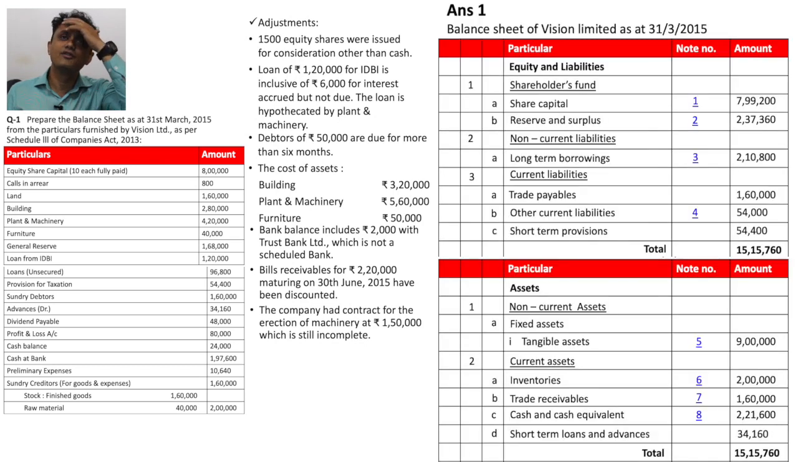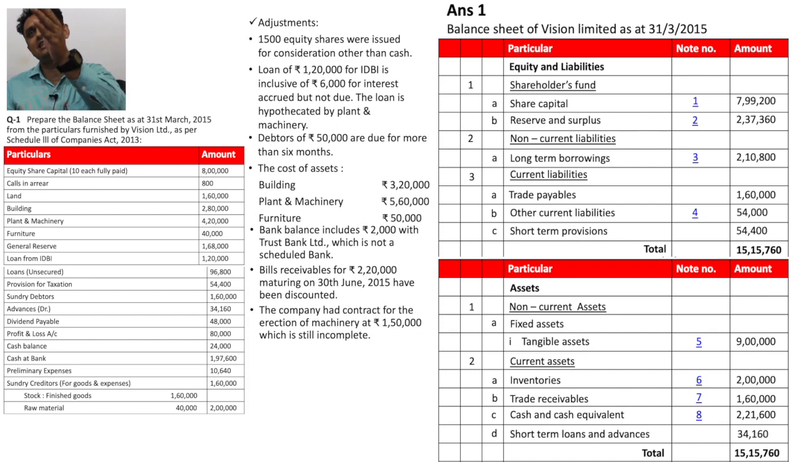In the balance sheet, first of all, we write down shareholders' funds. In shareholders' funds, share capital, note number 1, 7,99,200. As per our note number 2, reserves and surplus, it is 2,37,360. As per our note number 3, we write down long-term borrowings under the head of non-current liabilities. It is 2,10,800. Then current liabilities. Here we write down trade payables 1,60,000. Other current liabilities as per our note number 4, 54,000, and short-term provisions 54,400. Our total is 15,760.